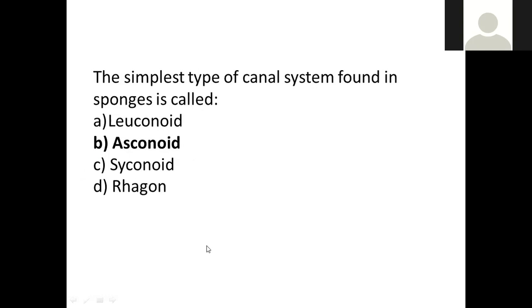The simplest type of canal system found in sponges. I just told you, the simplest type of canal system is the Ascenoid type. That was discussed in the previous video. And the complex type of canal system is the Leuconoid type. So here, since they asked for the simplest type of canal system, it is the Ascenoid type. In basic small sponges you can see this Ascenoid type of canal system.